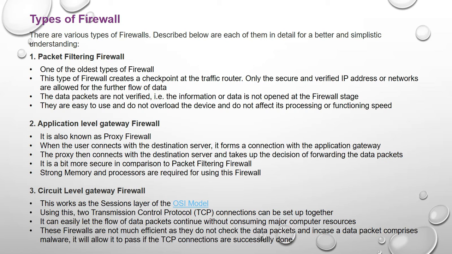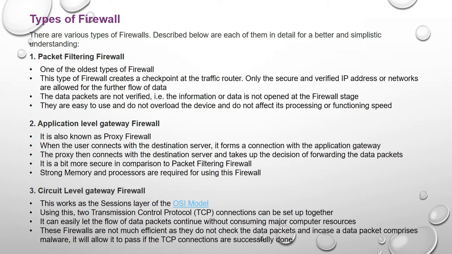Types of firewall. There are various types of firewalls. The first one is your packet filtering firewall. What does it mean? It is one of the oldest types of firewall. This type of firewall creates a checkpoint at the traffic router. Only secure and verified IP addresses or networks are allowed for the further flow of data.